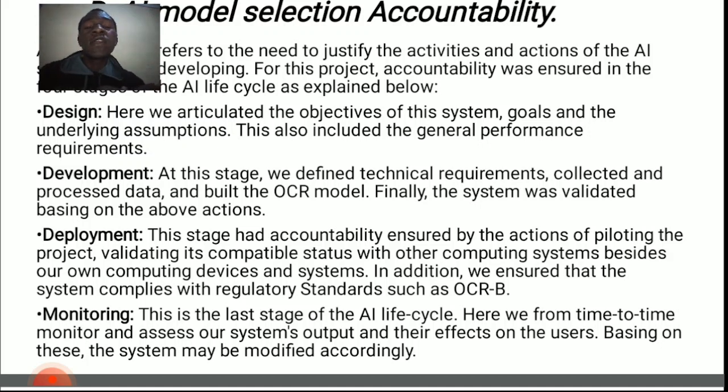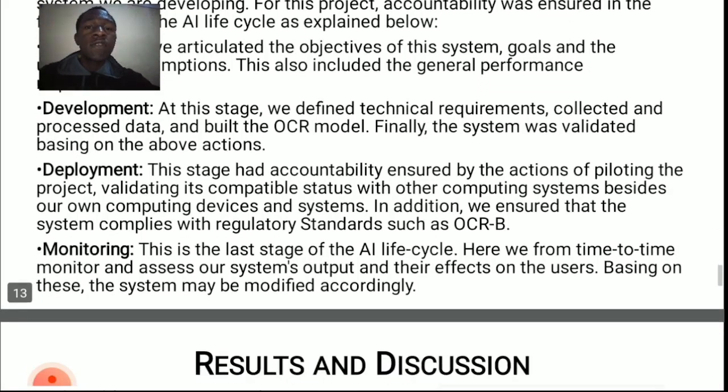Then, the last stage is monitoring. At this stage, from time to time, we've been monitoring and assessing our system's output and the effects on the users. Based on this, the system may be modified accordingly. So this is how we ensured accountability.